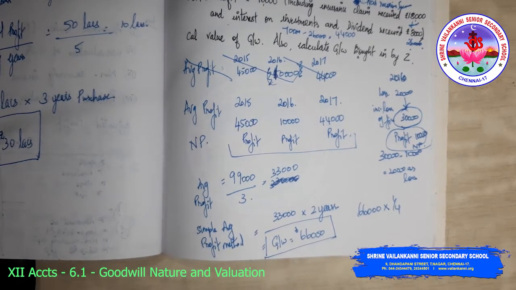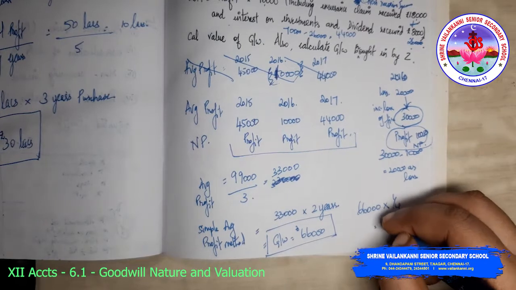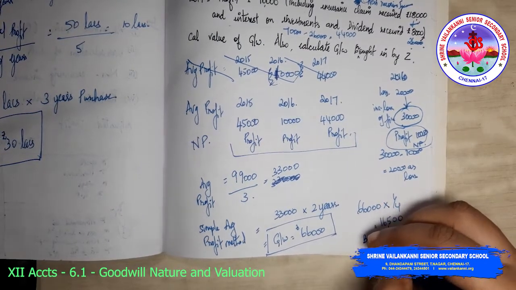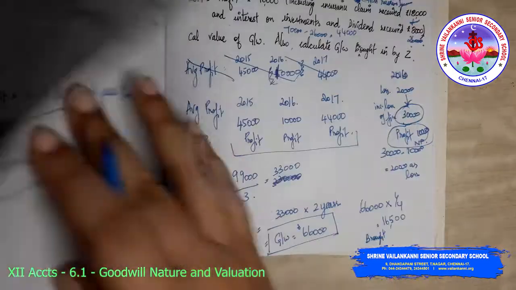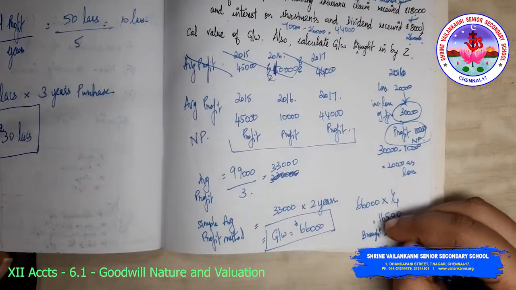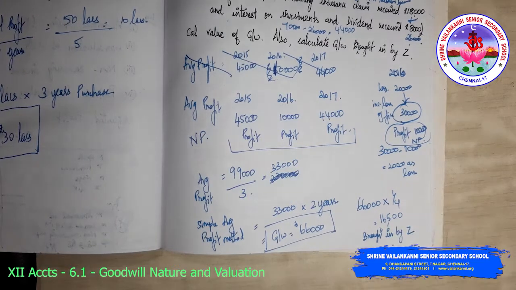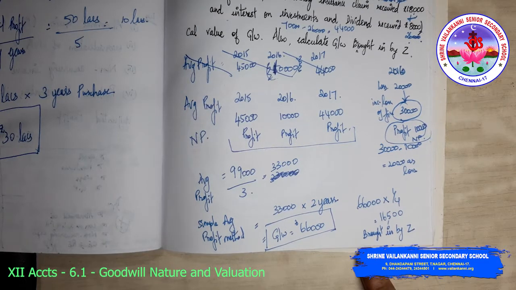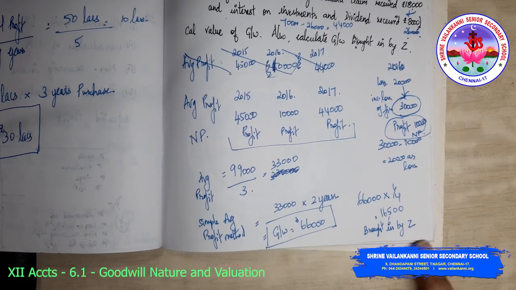That is 16,500 brought in by Z. So this is the answer for the problem: simple average profit method, and how much goodwill is brought in by Z.